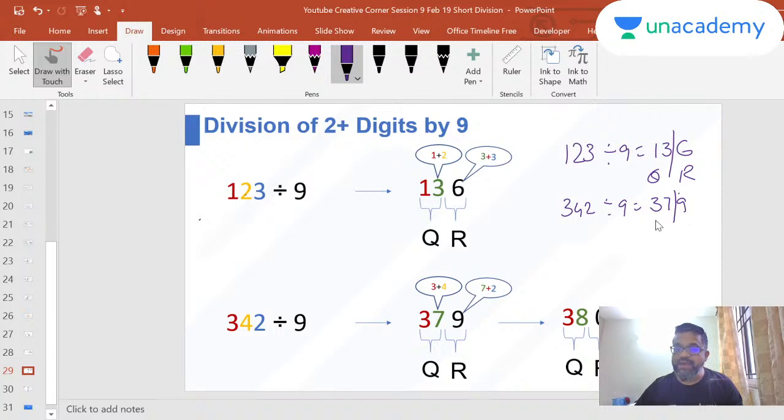It doesn't make sense. I have one 9. No. So the answer is 38 remainder 0. Right? This one 9 will go here. You will have one more 9. So that becomes 38 9s. Right? So that's how it is, 38 remainder 0.